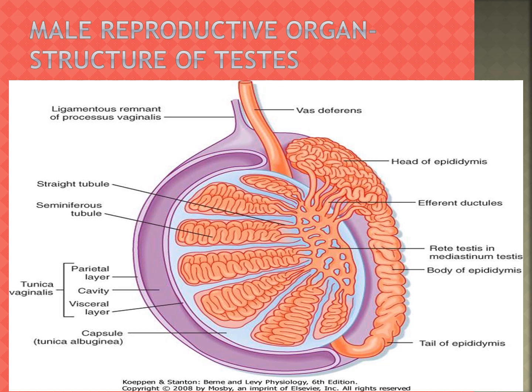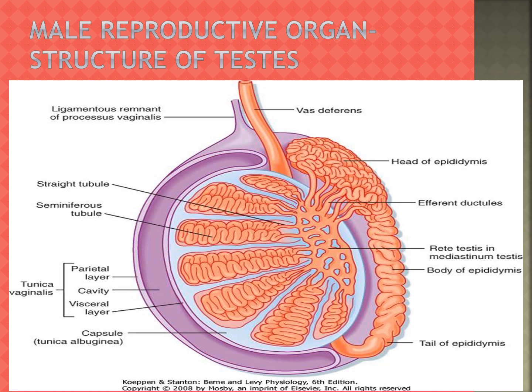Inside, the supporting cells are there; those are Sertoli cells. For sperm to develop, the Sertoli cells give nutrients. They provide nutrients to the developing sperms.